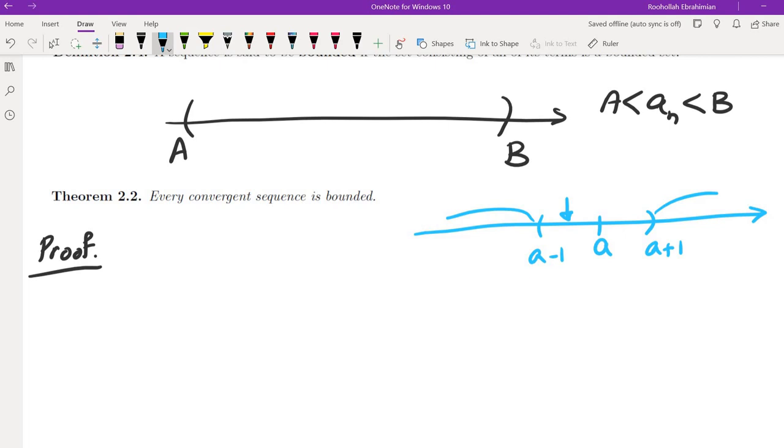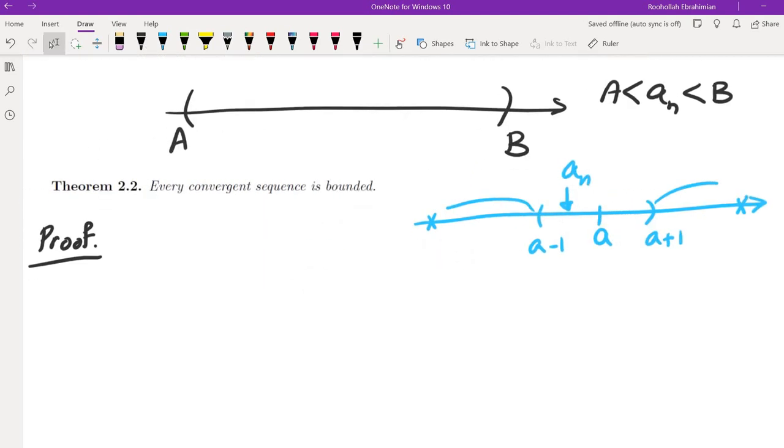But what do we do with those? We know they are finitely many, so there is some maximum and there is some minimum. So the terms of the sequence a_n would be between the larger of A plus 1 and the maximum of those remaining elements, and the smaller of A minus 1 and the minimum of those remaining elements.